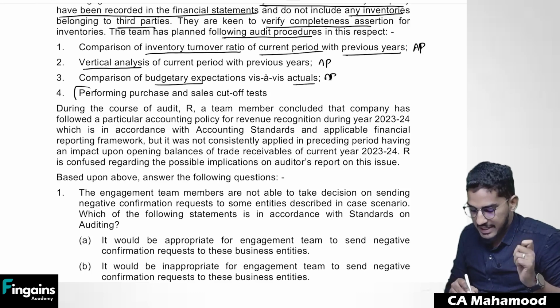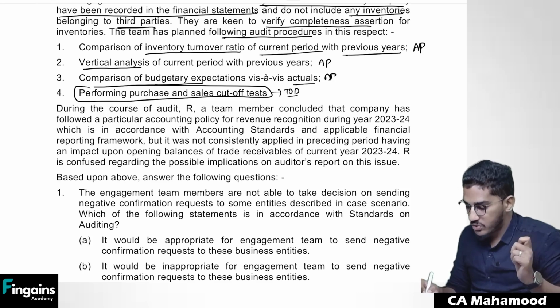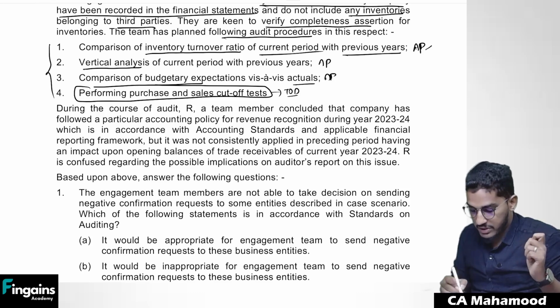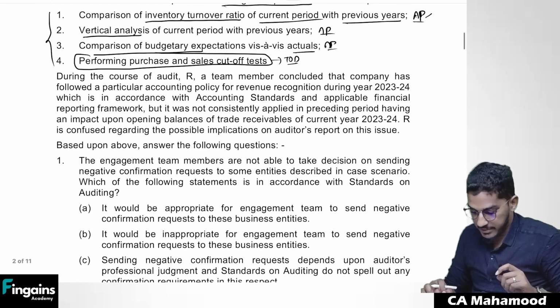Performing purchases and sales cutoff test. So this is not actually an analytical procedure. This is something like a test of details they are doing. So they have told a few procedures. Out of that, three are analytical procedures. One is actually a test of detail.